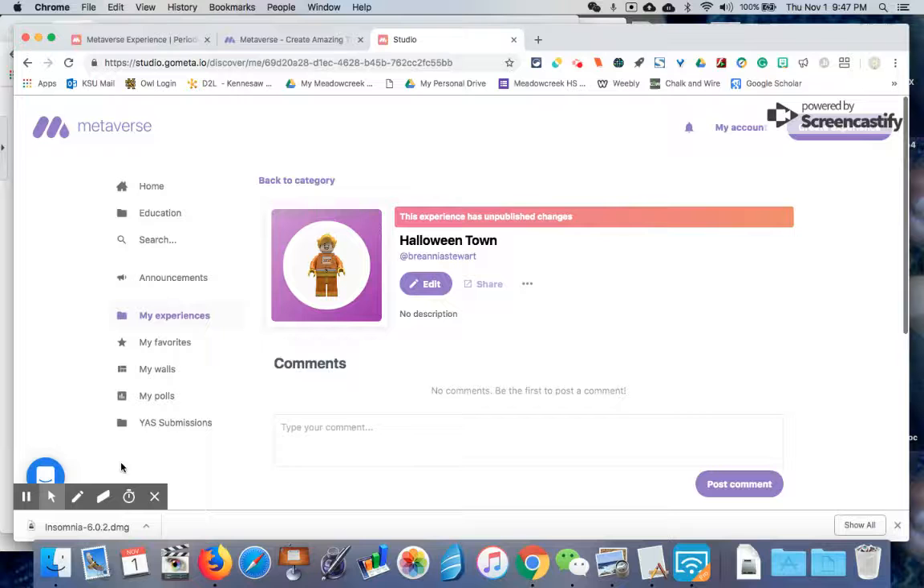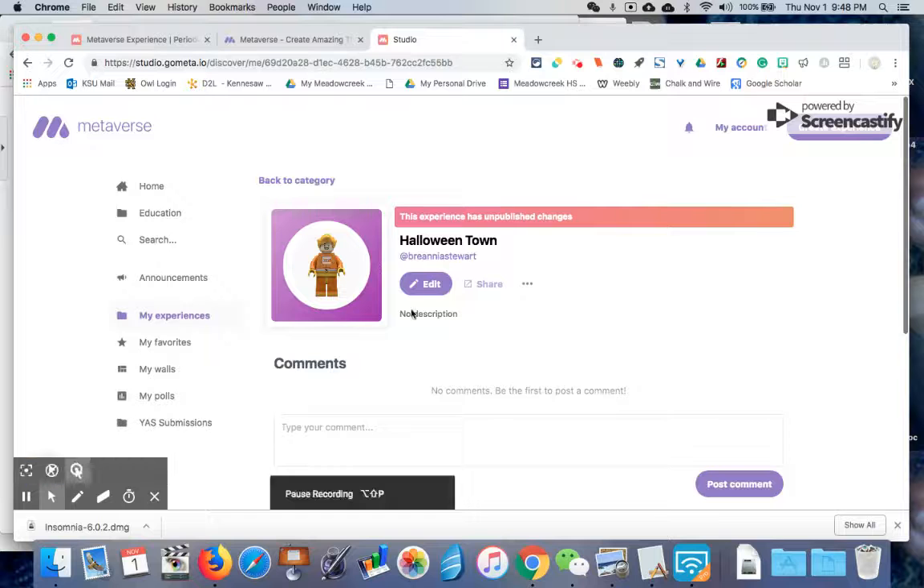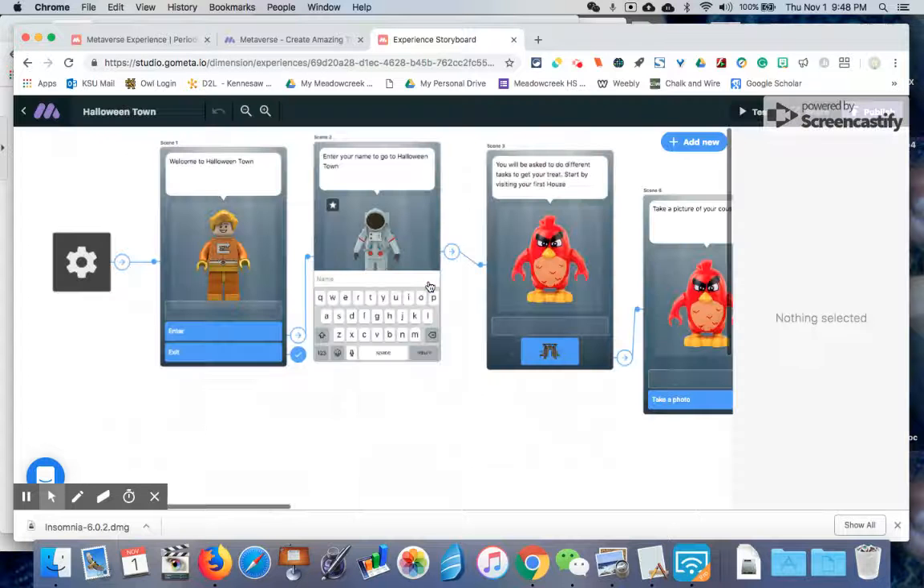Metaverse is an augmented reality site where you can build different experiences, and I'm going to show you one that I've been working on recently. So Halloween just passed, so I figured I would do a Halloween themed Metaverse adventure. Basically, you have these different scenes. You can add characters, and you can decide how the experience will go.